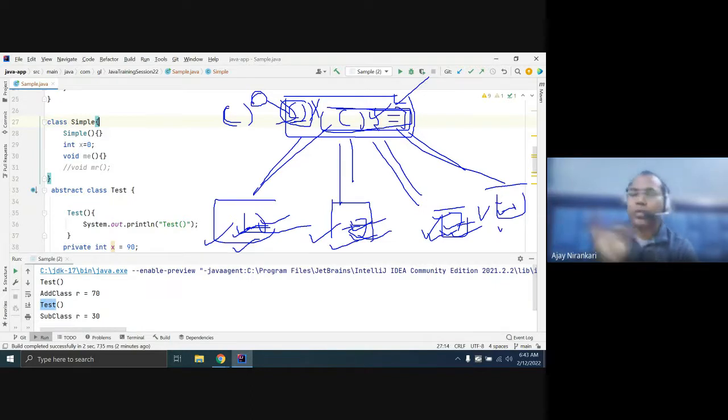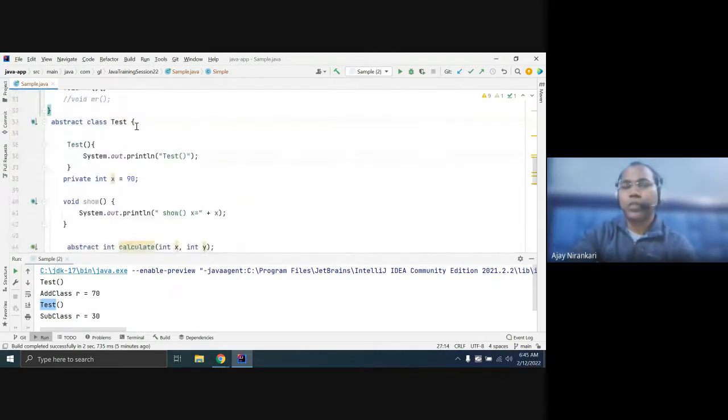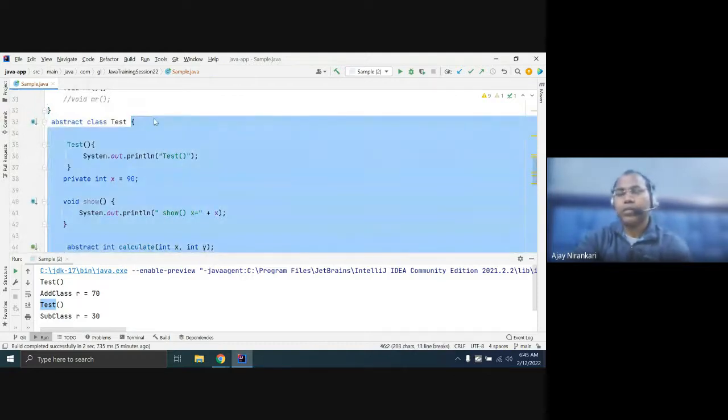So depending upon the use case and situation, sometimes you write a complete definition in the superclass, and sometimes you write an abstract method. Whatever application, whatever use case you are solving, accordingly you can declare. Sometimes a simple method can work, sometimes an abstract method can help, right? Sometimes let's practice. If there is still any doubt, we can discuss these abstract classes, right?